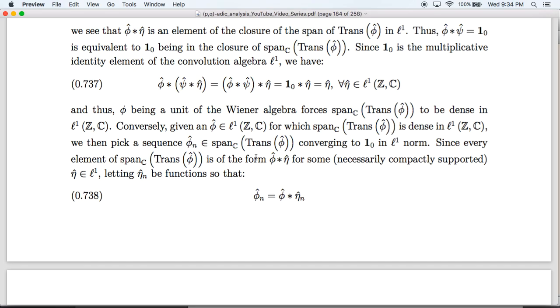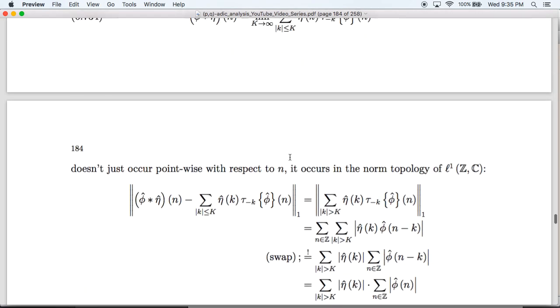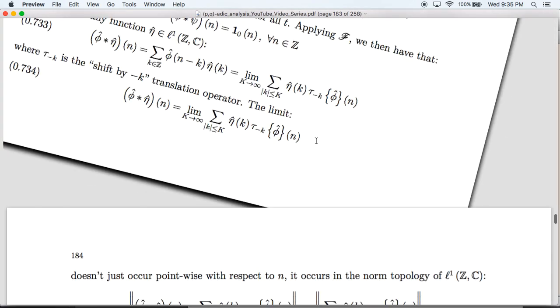Now, as we saw, any finite linear combination of translates is going to be of the form phi hat convolve eta hat, where eta hat is not just any L1 function, it's a compactly supported L1 function, so that we get a finite sum here.